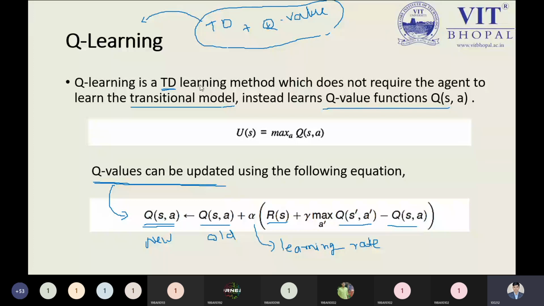S and A are definitely the state and action, because these are the two important parameters on which your entire equation will be evaluated. U(s) is the utility of the particular state. You can easily calculate it by choosing the maximum action value from the Q value function, that is Q(s,a).